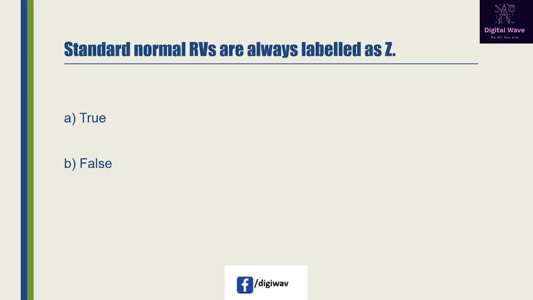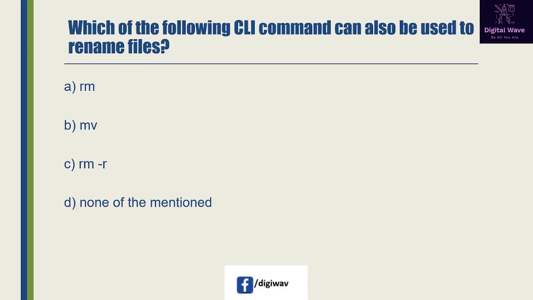Next question is standard normal RVs are always labeled as Z. So this statement is true or false. So answer will be B, false, because standard normal RVs are often labeled as Z. Next question is which of the following CLI command can also be used to rename files?